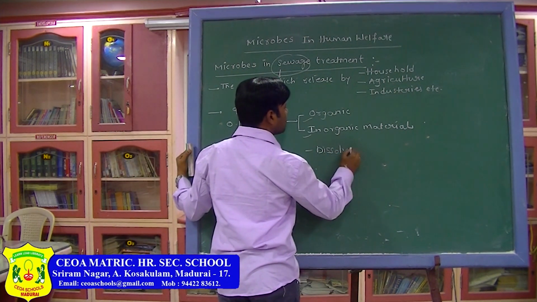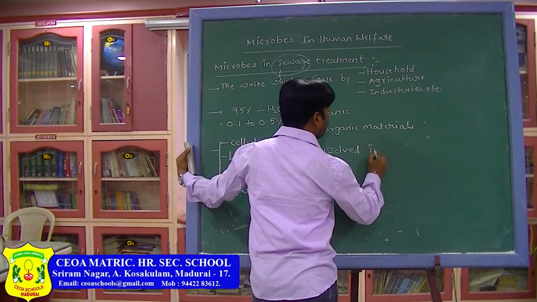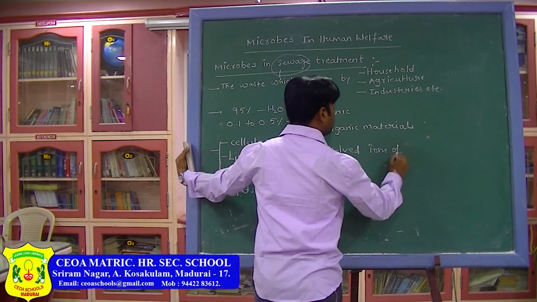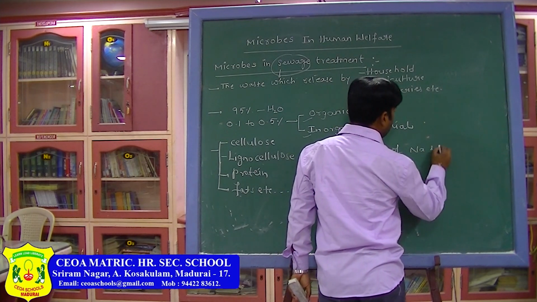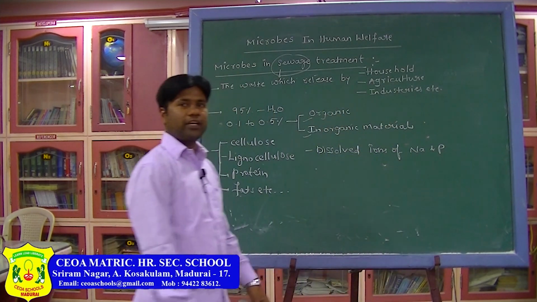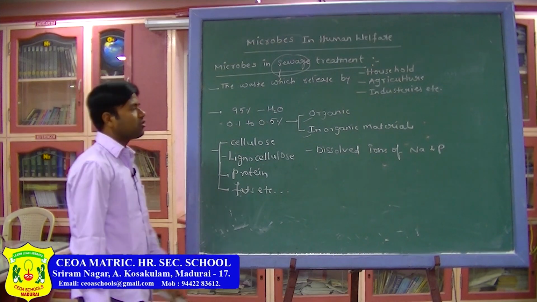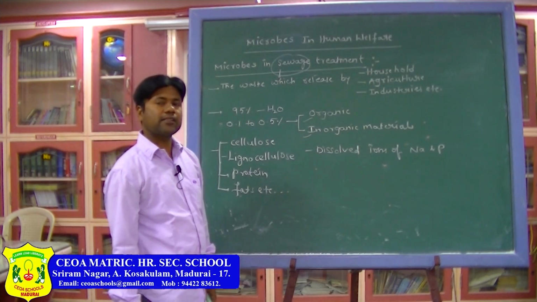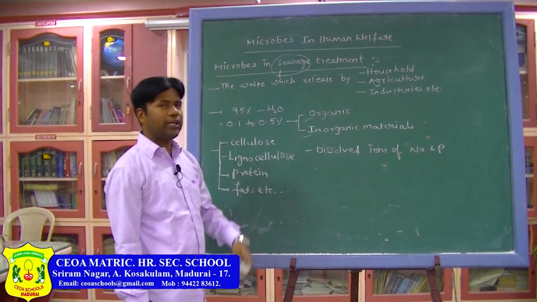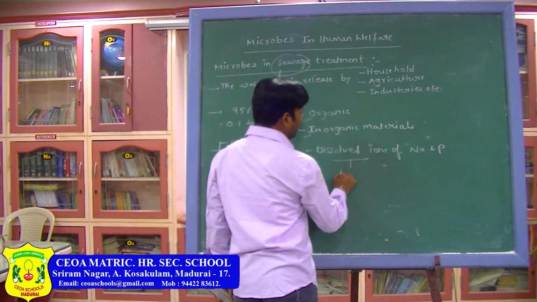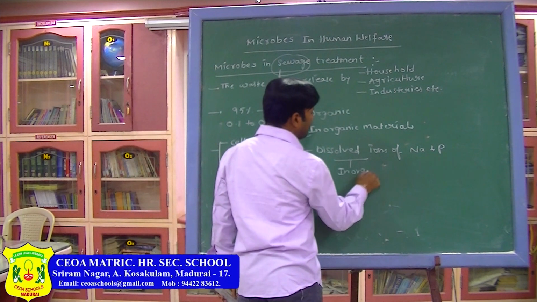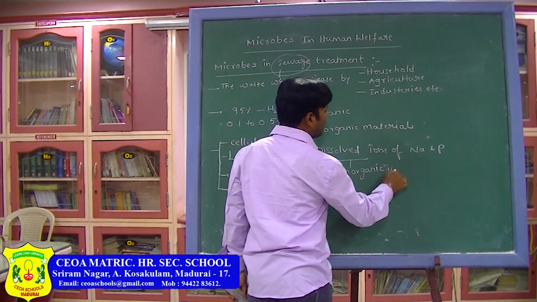Dissolved ions of sodium and phosphorus are also present. Not only sodium and phosphorus, there are different inorganic ions present.